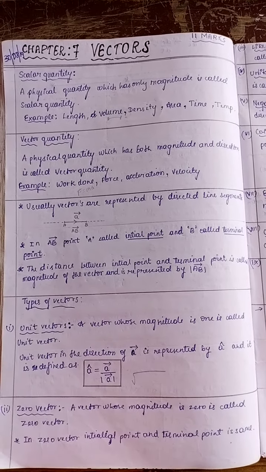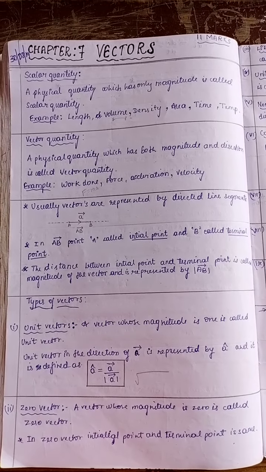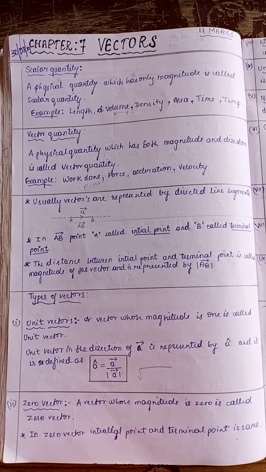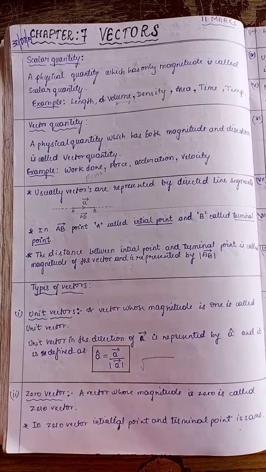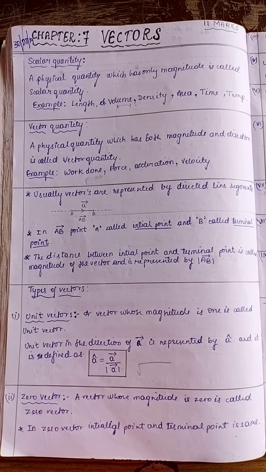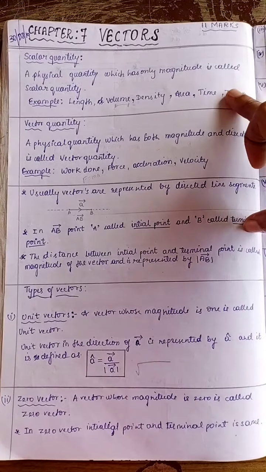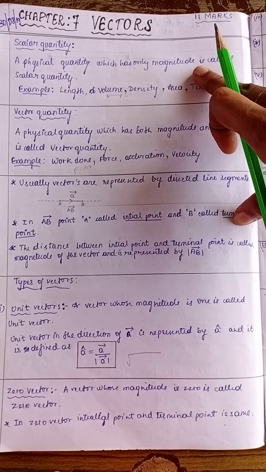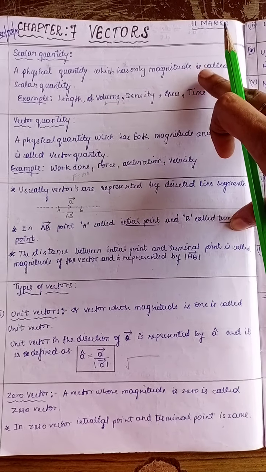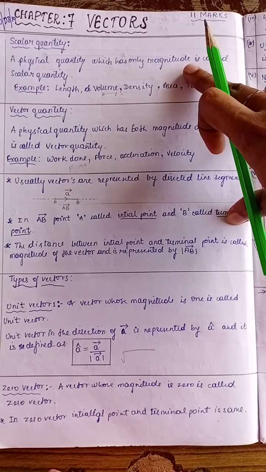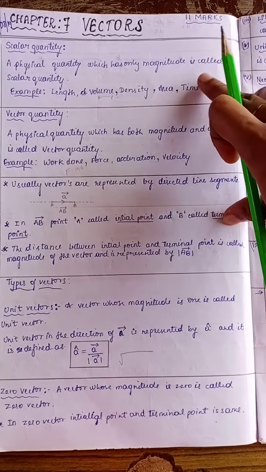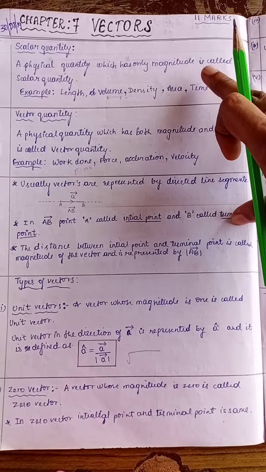Already we know about magnitude, scalar quantity and vector quantity, which we studied in physics. Now let us recall the definitions of a scalar quantity and a vector quantity. A physical quantity which has only magnitude and no direction is called a scalar quantity.